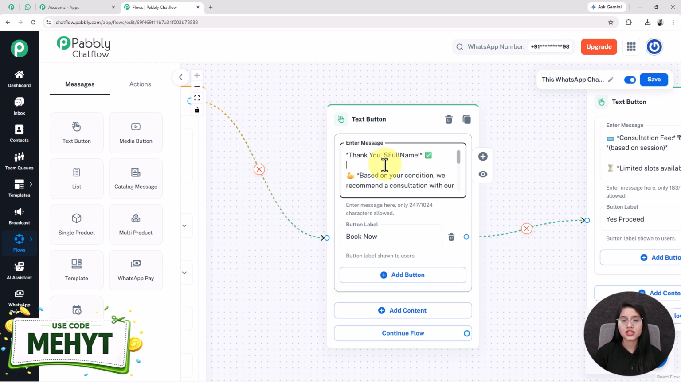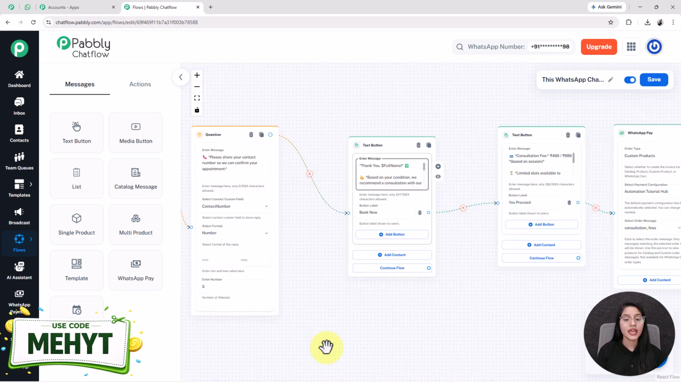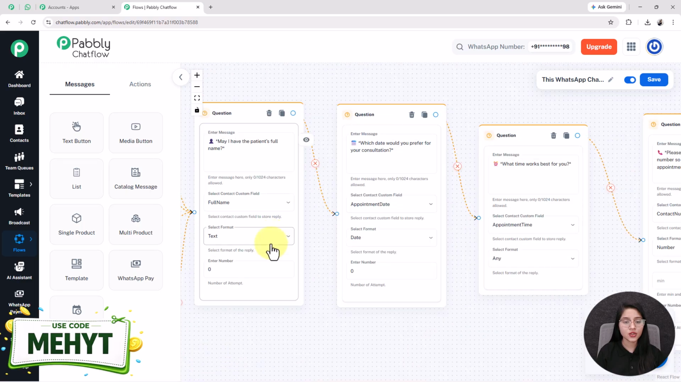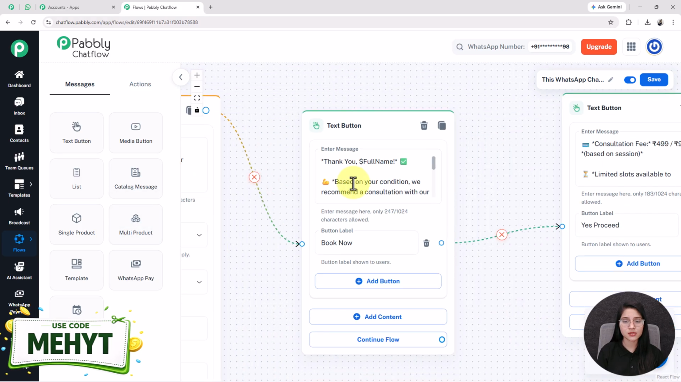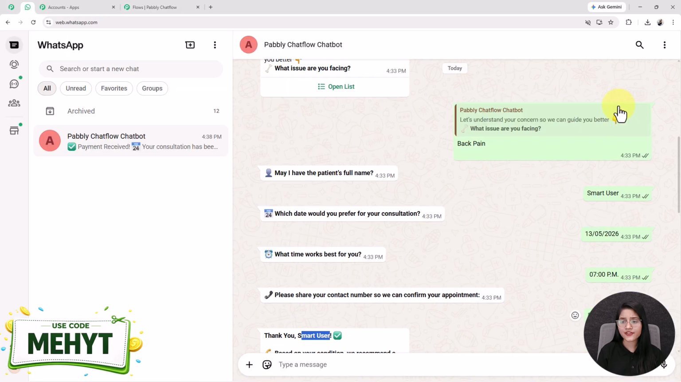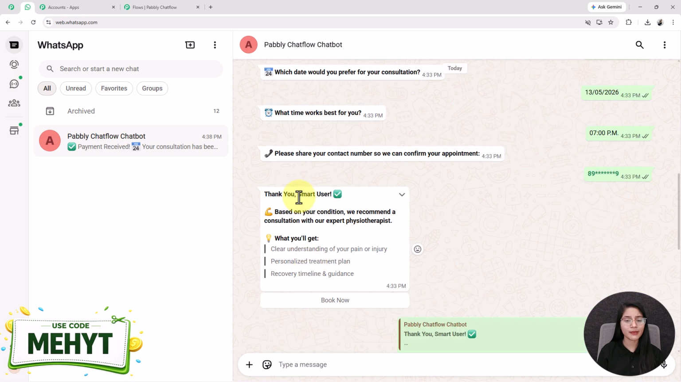So I use this because it is a contact custom field symbol, and with the help of this symbol, the bot will reply to my users dynamically and personalized completely based on their input. Here in this step, whenever the user shares their full name, then automatically with the help of this contact custom field full name, the bot will capture the user's provided response and mention their name in this place. Just like this. Here I have sent the name as a smart user by answering this question, and it will automatically mention the smart user at the end. So this is how contact custom field works.